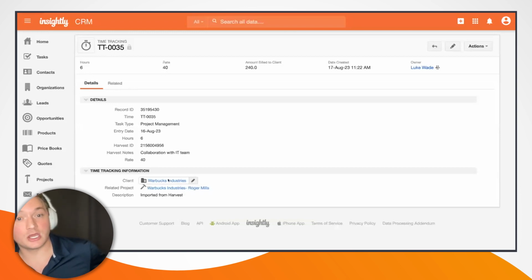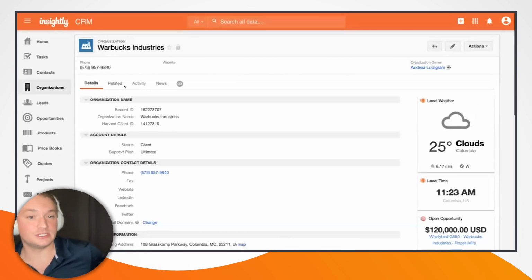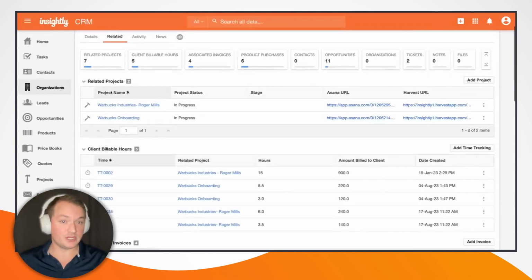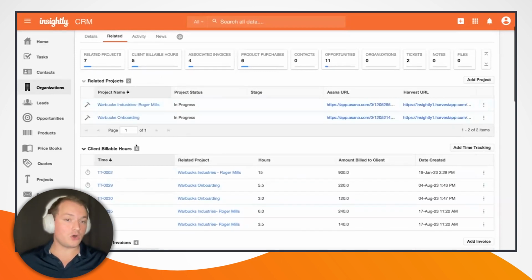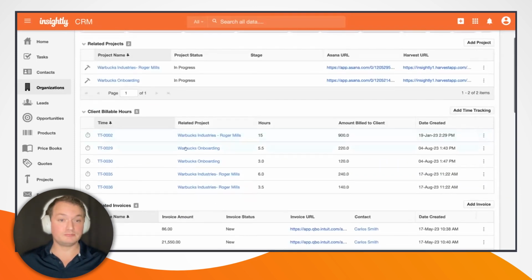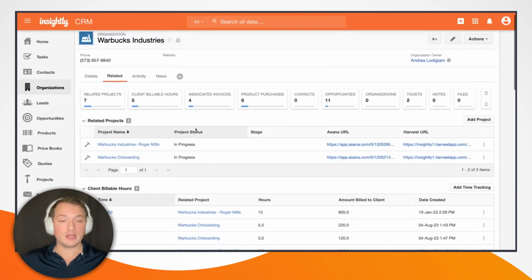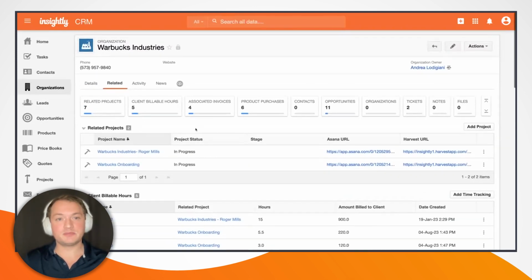So if I take a quick look at this organization on the related tab here, we will see that we have our new related project at the top here, as well as all previous time tracking entries for this organization. We have some invoices here for QuickBooks Online as well. And that is the last piece of this demo that I want to walk through that I think is really going to bring things together here.